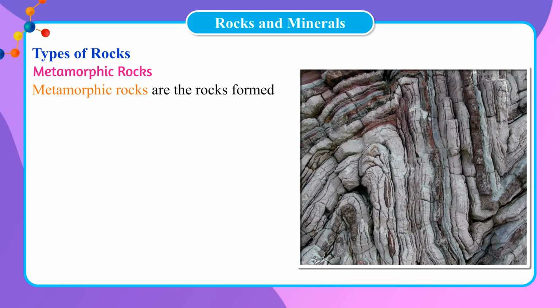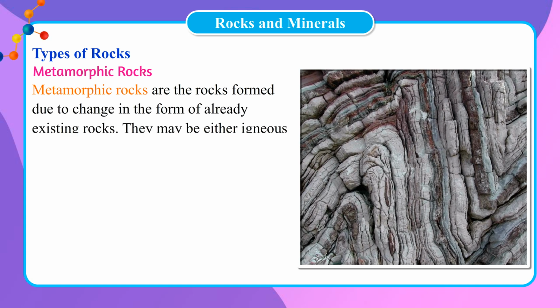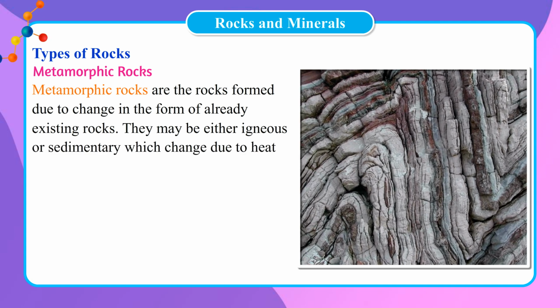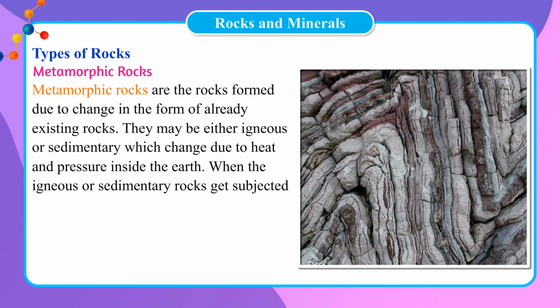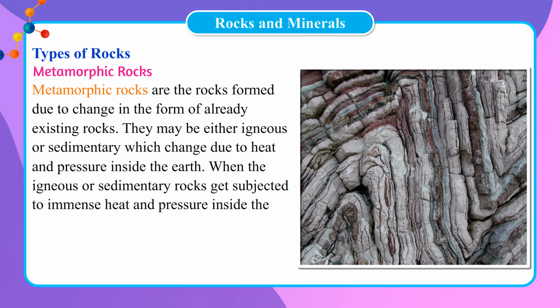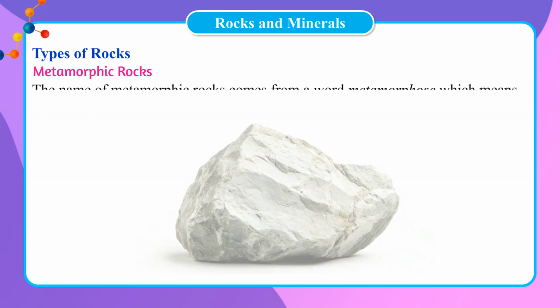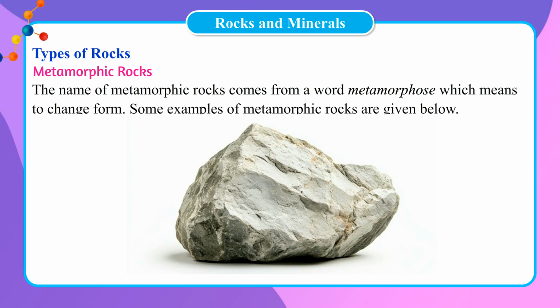Metamorphic rocks. Metamorphic rocks are the rocks formed due to change in the form of already existing rocks. They may be either igneous or sedimentary, which change due to heat and pressure inside the earth. When the igneous or sedimentary rocks get subjected to immense heat and pressure inside the earth, their mineral content change, hence changing their form. The name of metamorphic rocks comes from a word metamorphose, which means to change form. Some examples of metamorphic rocks are given below.